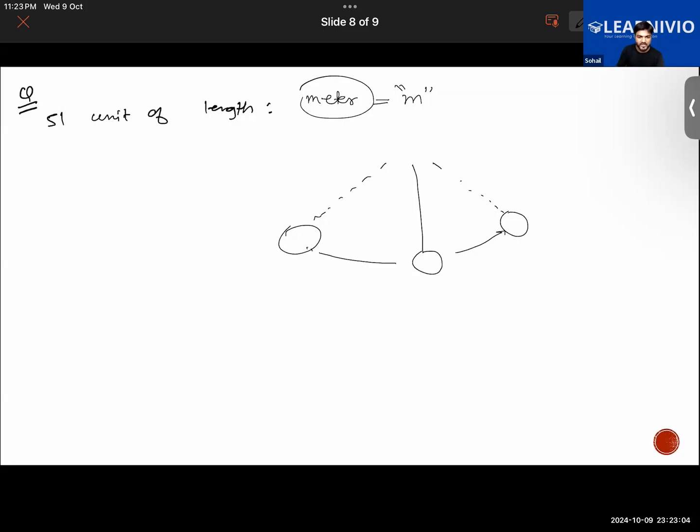Very good. The result of measurement is expressed in two parts: number and unit. Exactly. The SI unit of time that you have not written: for time, it is second. Okay, I have written now. Motion in a straight line is called, question number 7. The SI unit of time is second.